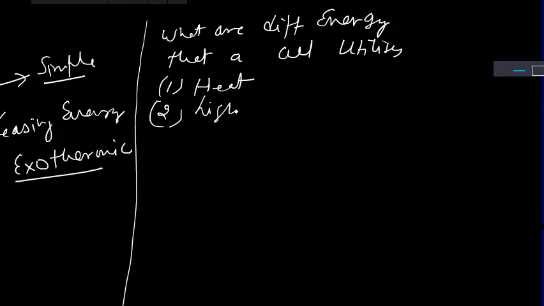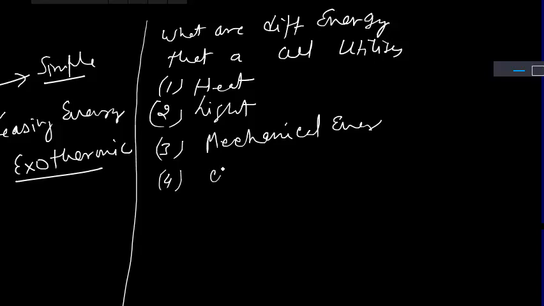Another, in a plant cell for example, is light, right? If you're talking about muscle cells, they are using which energy? Mechanical energy. Right? Mechanical. If you're digesting food, this is a kind of chemical energy. Chemical. Yes.